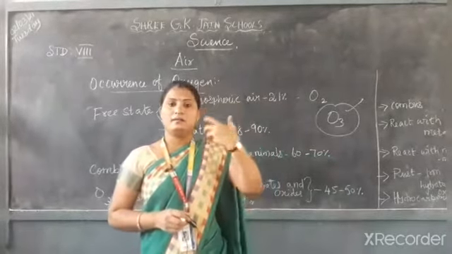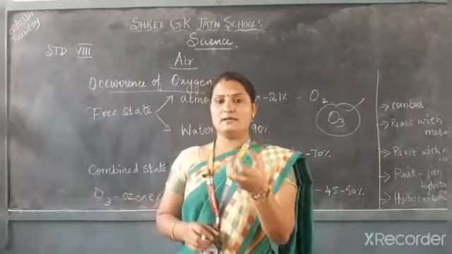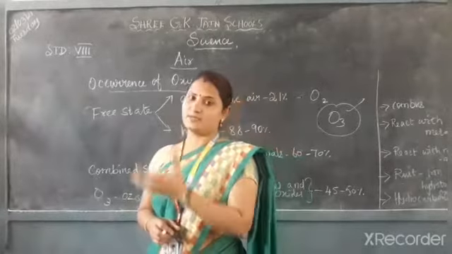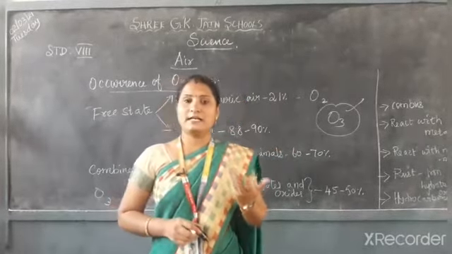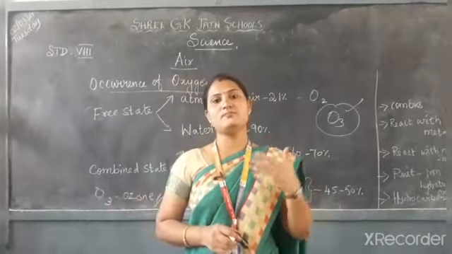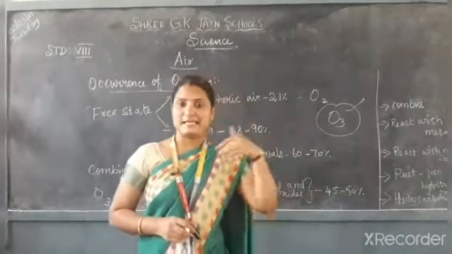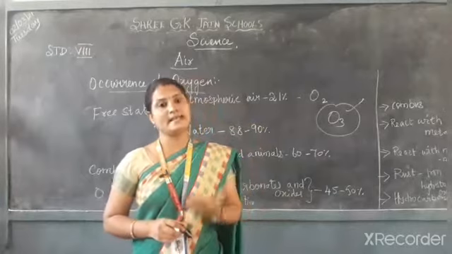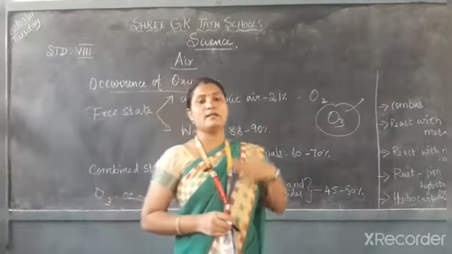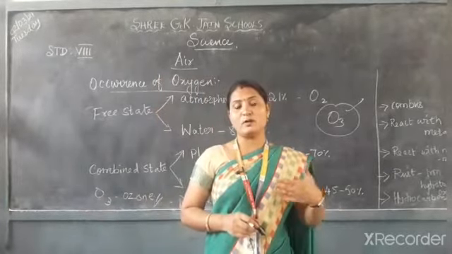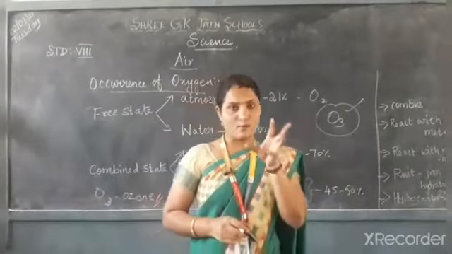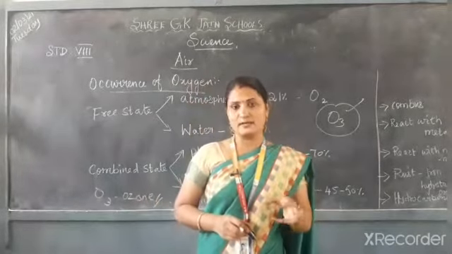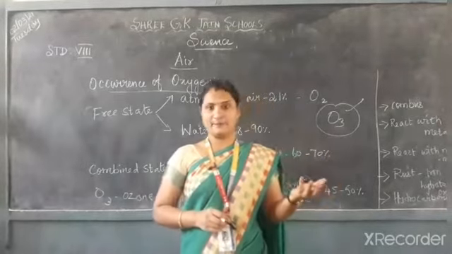When the wood burns in the presence of oxygen, what will happen? During the process of burning, it will release heat energy as well as light energy. Along with that, water vapor is also produced. Only in the presence of oxygen will the wood catch fire.